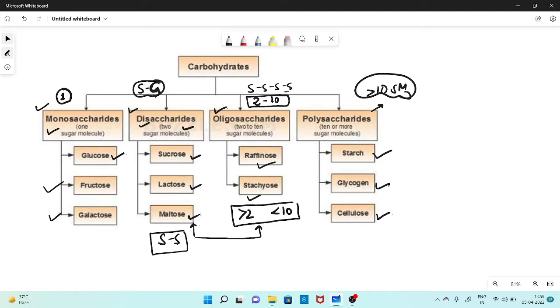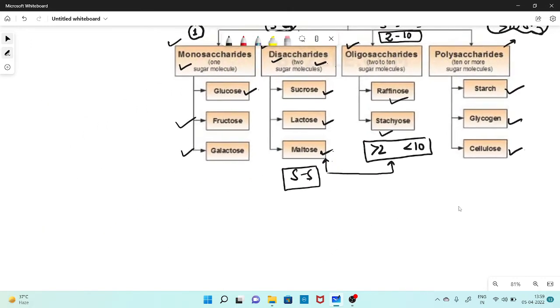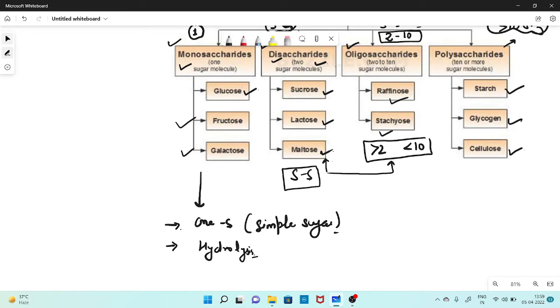Now we will discuss one by one how these sugar structures are synthesized and formed. As the name suggests, monosaccharide means only one sugar molecule is present, and this is called a simple sugar, right? Which means this type of sugar cannot be hydrolyzed. There won't be any hydrolysis up to this point, right? And its empirical formula is CnH2nOn. This one is very important. Sometimes a question can be asked from here, right? And we have already discussed the examples.